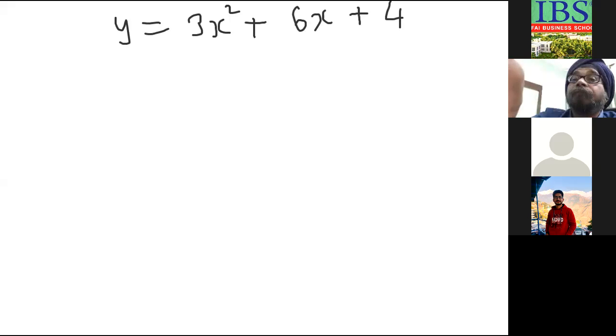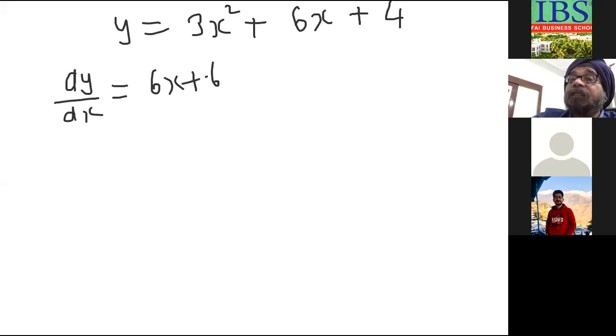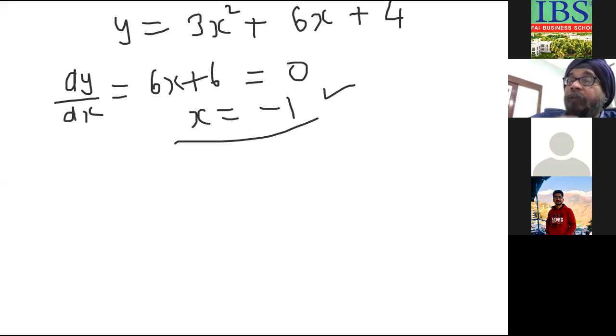Step 1: dy by dx is 6x plus 6, since the differential of 4 is 0. Next, put it equal to 0. So what is the value of x I get from this? Minus 1.